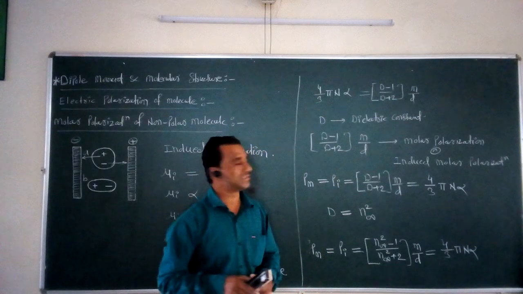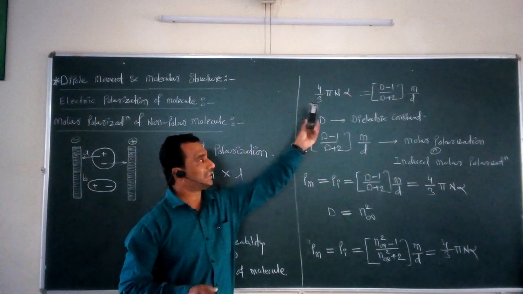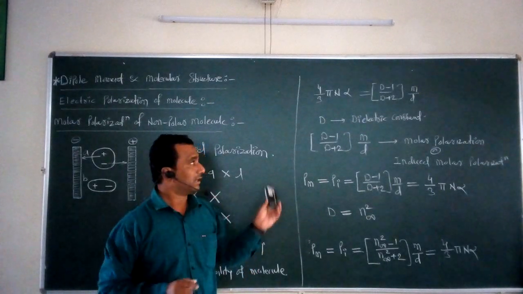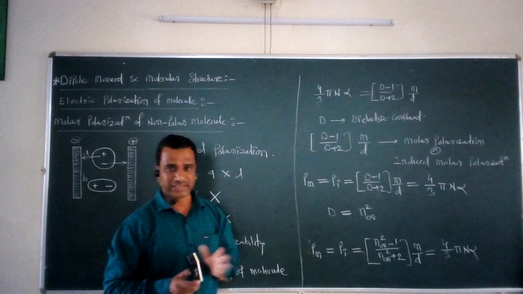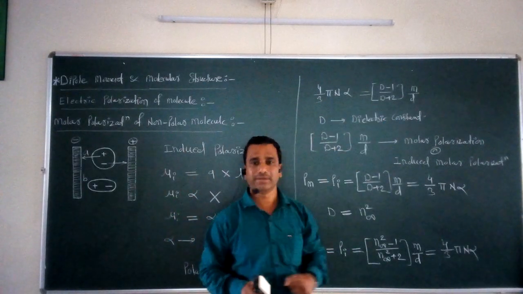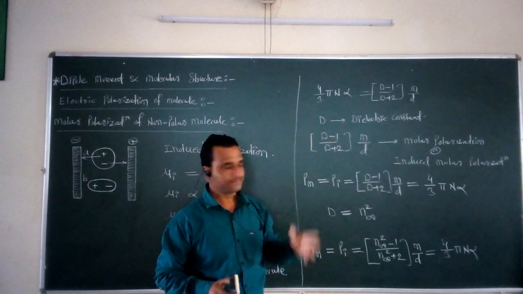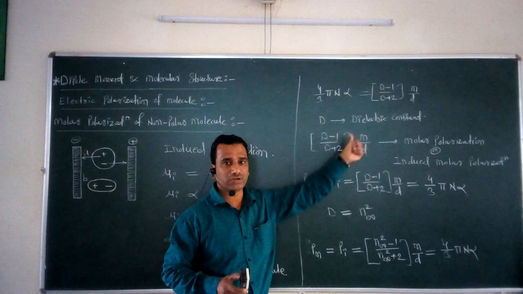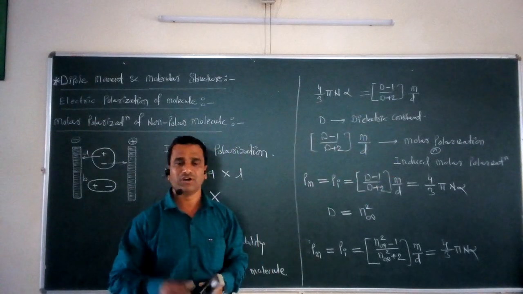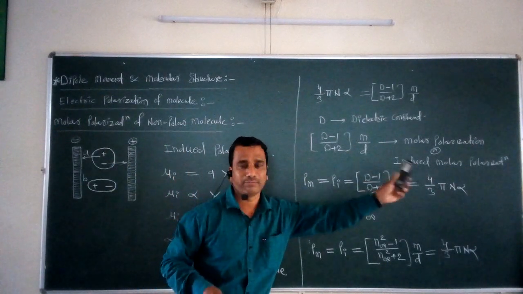After that, the two scientists Clausius and Mossotti proposed a relationship between the dielectric constant of a medium and the polarizability of the molecule by the equation 4 by 3 pi n alpha equal to d minus 1 upon d plus 2 into m upon d. In this equation, d is called the dielectric constant. This d minus 1 upon d plus 2 into m upon d parameter is called the molar polarization of a molecule. Especially for a non-polar molecule, it is called the induced molar polarization.